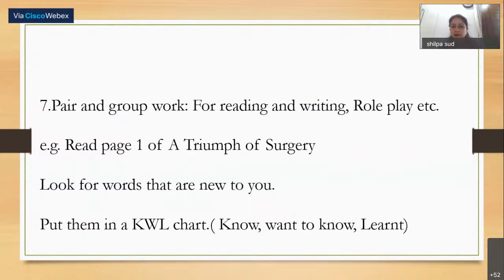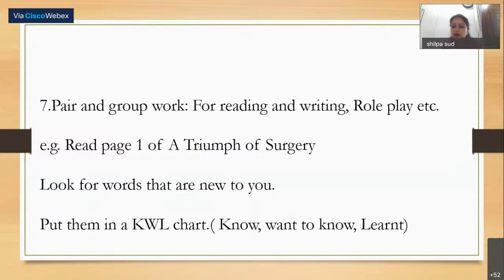So this is again a pair and group work. I hope you know about the KWL chart, because in poetry also Sonia ma'am discussed this KWL chart. What I know, what I want to know, and what I have learned. You can give them one paragraph or one page of any chapter, like I've written, The Triumph of Surgery. So any page, any paragraph is given to them, and then you can ask them to tell what they already know, or what things they knew about that chapter or about that scene.